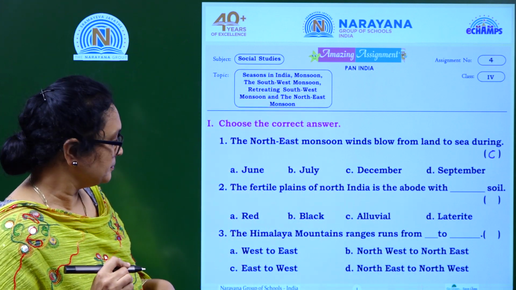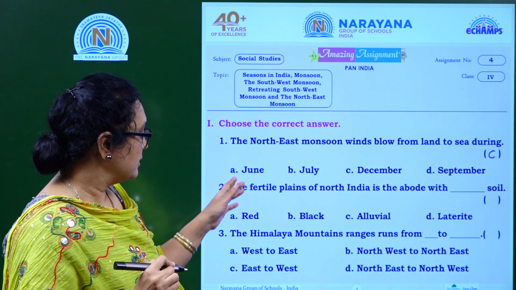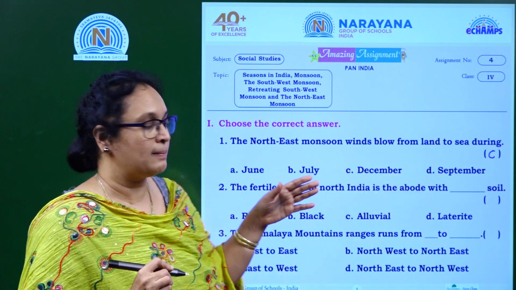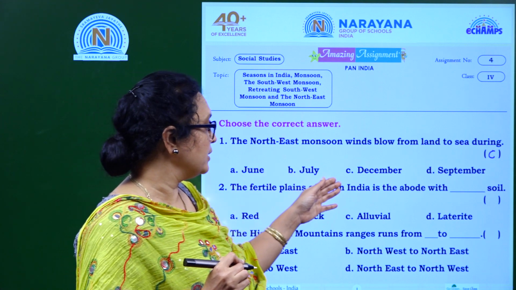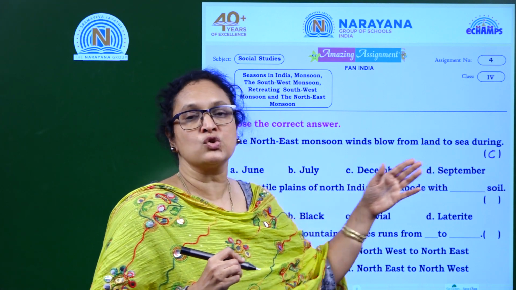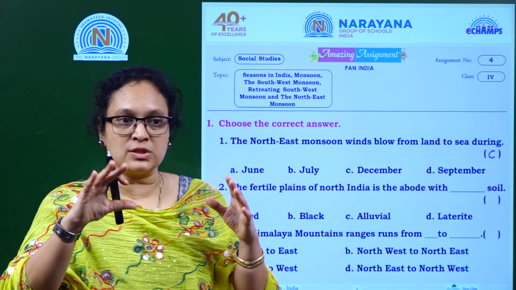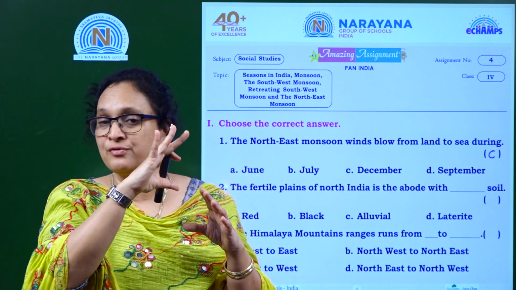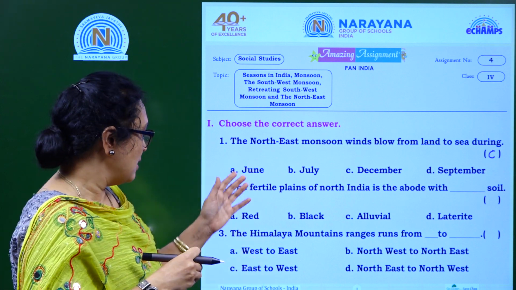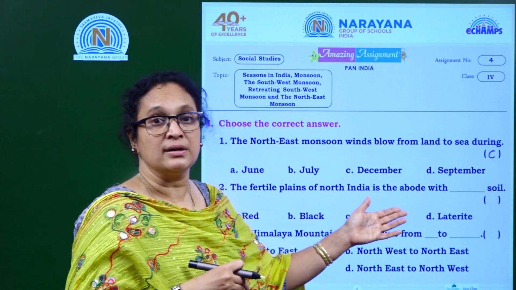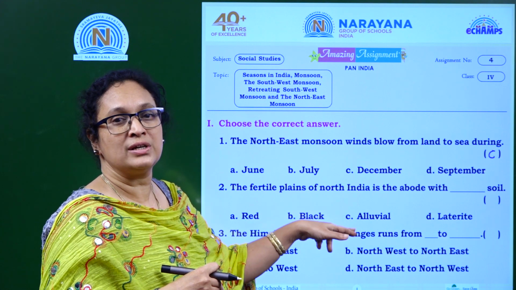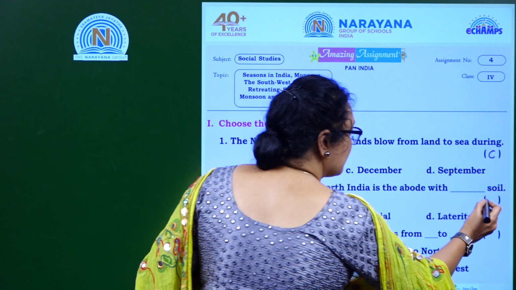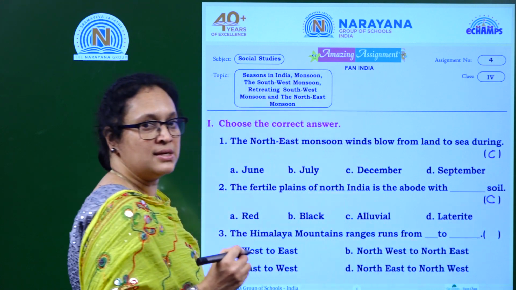Is it clear, children? Now let us go for the next one. The fertile plains of North India is the abode of dash soil. The Northern plains, that is the Indo-Gangetic plains, are completely filled with fertile soil. What is the fertile soil? You have different soils here: red, black, alluvial and laterite. It is blessed with alluvial soil. The answer is C again.